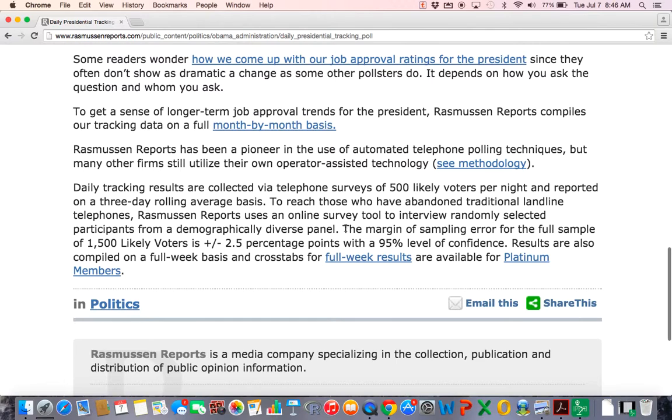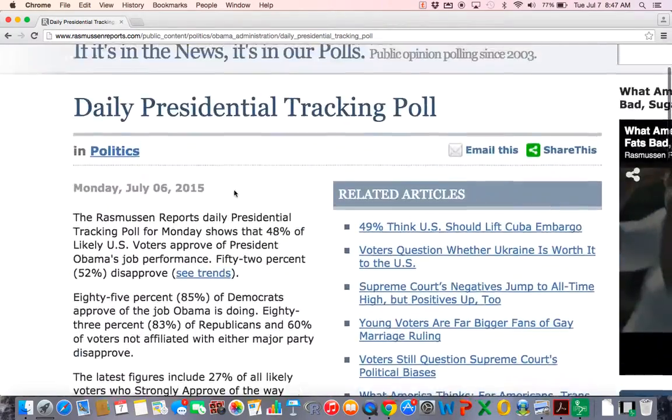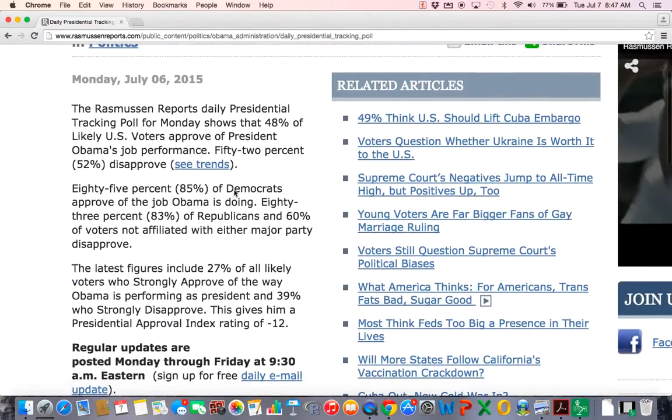But anyway, they do come in and actually correct the ignorant statement they made earlier. Now, they say the margin of sampling error for the full sample of 1,500 likely voters is 2.5 percentage points with a 95% level of confidence. So, this ridiculously dumb statement they made back here, that the Rasmussen daily presidential tracking poll for Monday shows that 48% of likely U.S. voters approve.